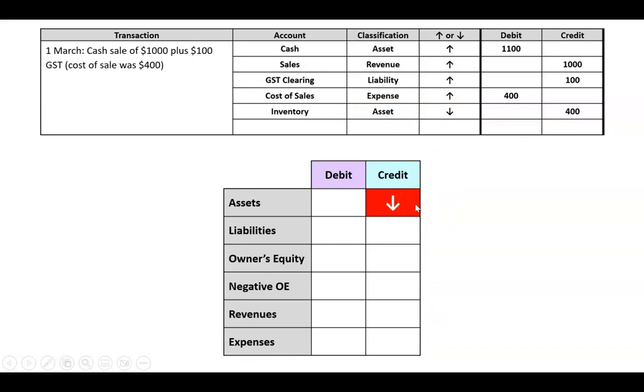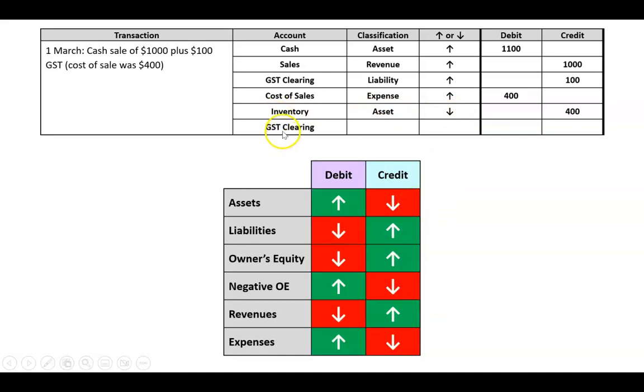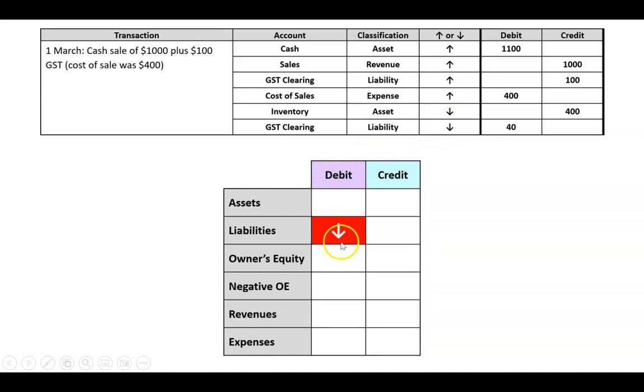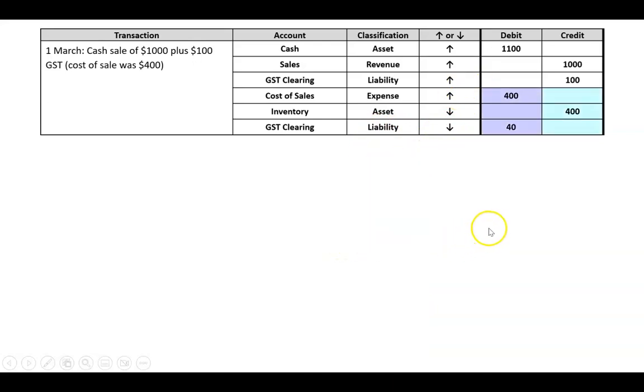What we're saying here is, well, why don't we do this then? Why don't I go to GST clearing and say it's a liability. It's going down because I kind of gave up inventory. That would be a debit here. Couple of problems there. First of all, let's look. Our debits don't equal our credits. I've got $440 of debits, but only $40 of credits. So that doesn't work. That doesn't make sense. So that's one reason why we don't charge GST on the cost of sales.